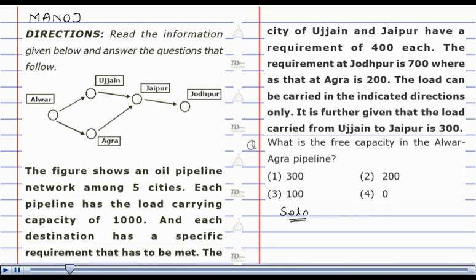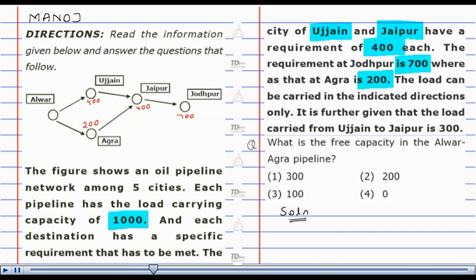Here it says the load carrying capacity of each pipeline is 1000. The city of Ujjain, Jaipur has a requirement of 400. So I can write it as for Ujjain it is 400 as well as for Jaipur also it is 400. The requirement of Jodhpur is 700, where that of Agra is 200. So I can write it as, in case of Jodhpur it is 700 and for Agra it is 200.